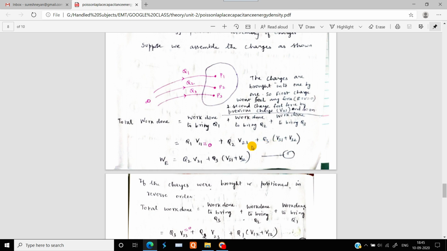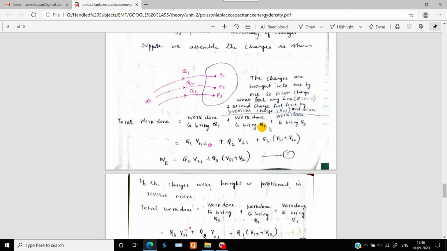So for all the charges which we place in this particular assembly, the potential differences between that charge and the other charges are the potentials which we have to add up. So for Q3 we will have the potential V31, that is the potential difference between the charge placed at P3 and the charge placed at P1.